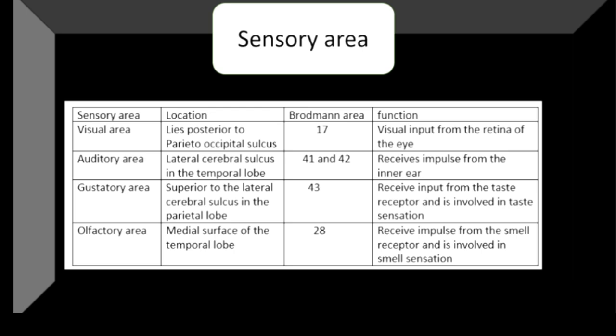From the names themselves you can understand, right? Visual helps in your vision, auditory helps in your hearing, gustatory is for taste, and olfactory is the smell. I've already told you, these are all present in your cerebral cortex. So in the cerebral cortex, where are all these parts? First one is the vision. So where is your eye? It is just below your frontal area, right? And then it is connected to the parietal area. So it is between the parietal and occipital lobes. The nerves are connected between the parietal and occipital.